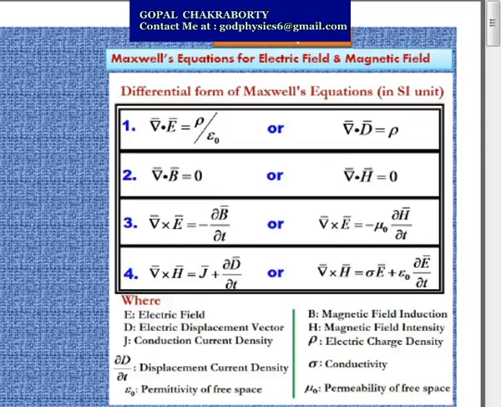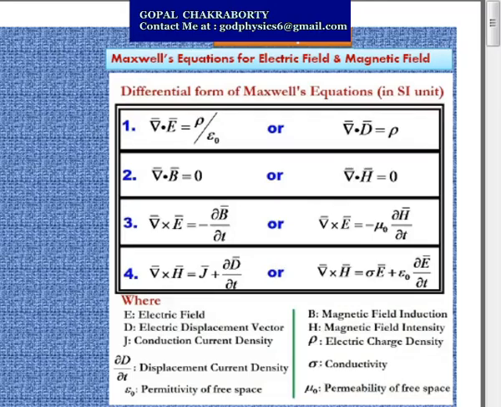Third equation, del cross E equals minus del B by del t, or del cross E equals minus mu naught del H by del t. So B equals mu naught H. Fourth equation, del cross H equals J plus del D by del t, or del cross H equals sigma E plus epsilon naught del E by del t. J is the conduction current density and del D by del t is the displacement current density.